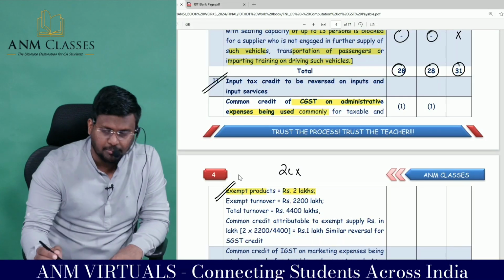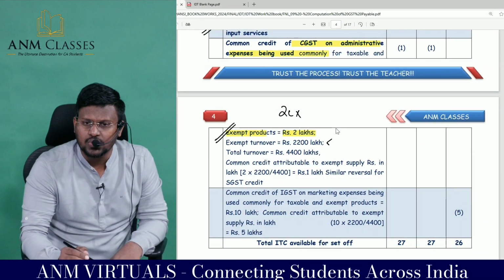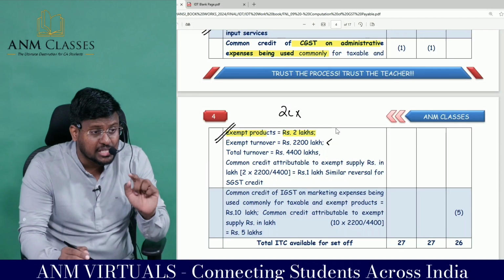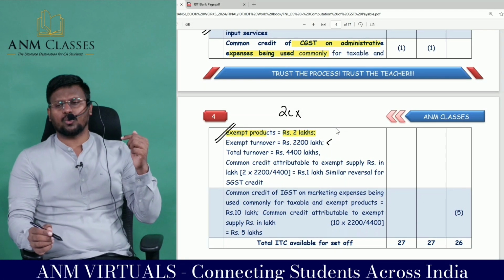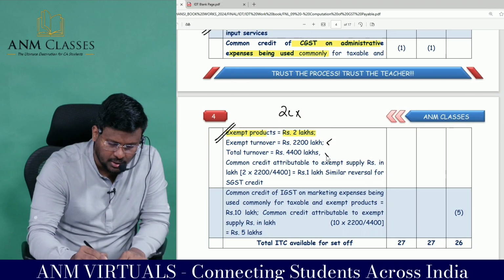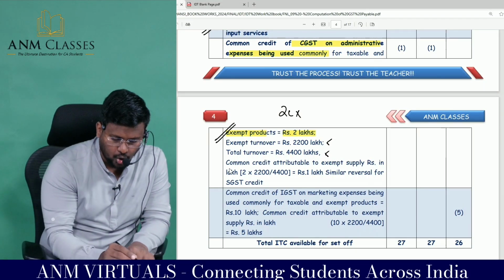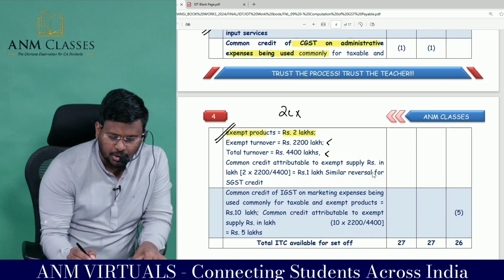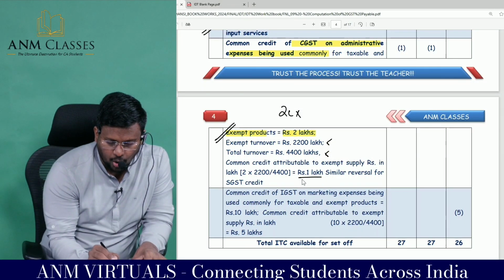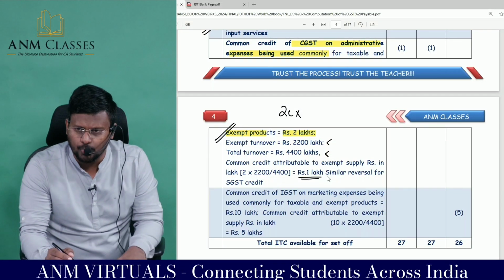So, common credit of CGST on administrative expense being used commonly for taxable and exempt product. Total common credit comes to how much lakh? Exempt turnover is 2200 lakh, which comprises of whose turnover and whose turnover? Vegetables and fresh fruits. Whereas the total turnover comprises of the full turnover. So the common credit attributable to exempt supply will be how much lakh? Similar reversal for which credit also.